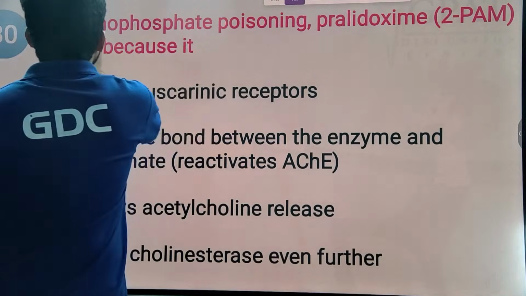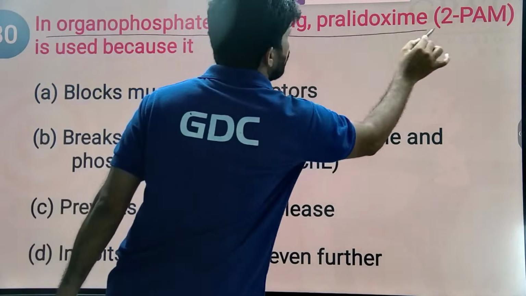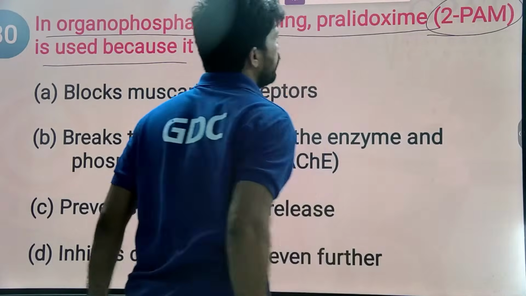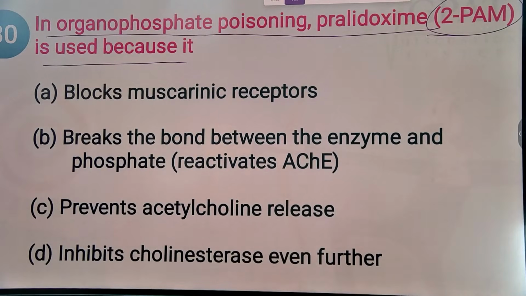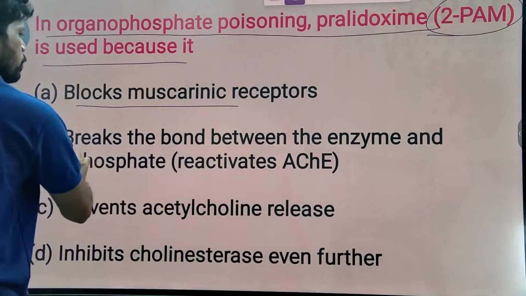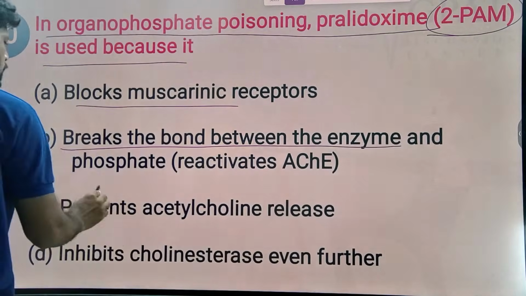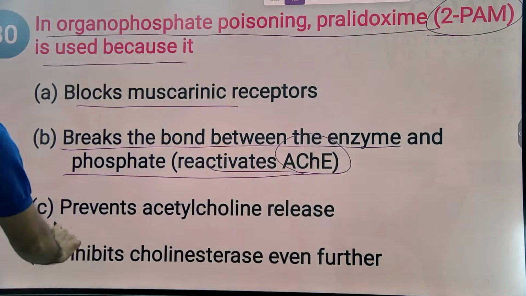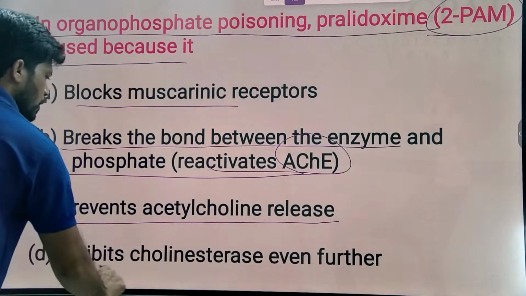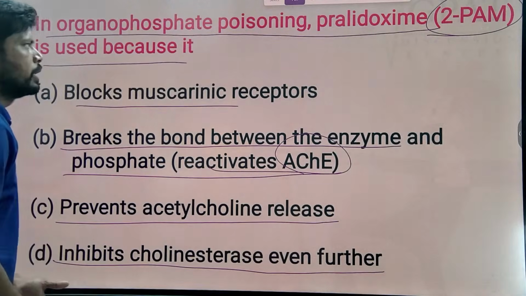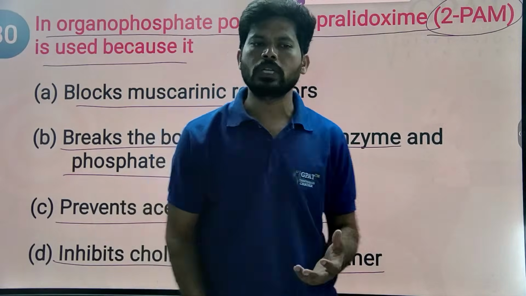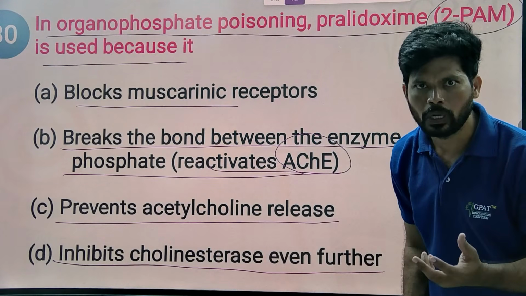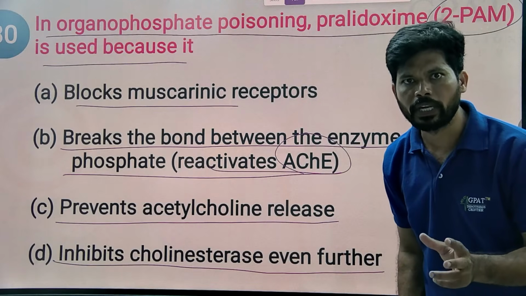So here in organophosphorus poisoning, pralidoxime is used, because pralidoxime, chemically 2-pyridine aldoxime methyl chloride, breaks the bond between the acetylcholine esterase enzyme and the organophosphorus compound and reactivates the acetylcholine esterase enzyme. Generally, in organophosphorus poisoning, there is a covalent bond formed between the phosphate group of the organophosphorus compound and a serine group of the acetylcholine esterase enzyme.